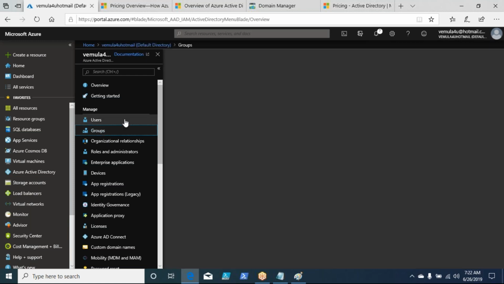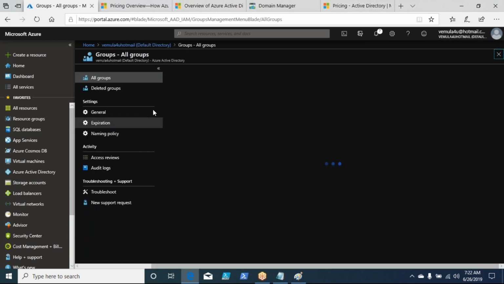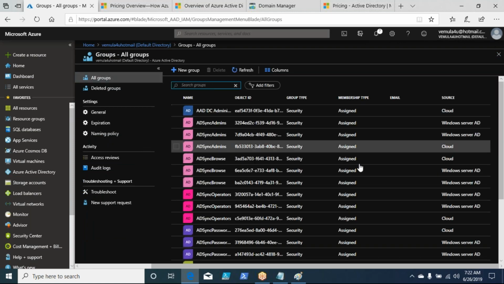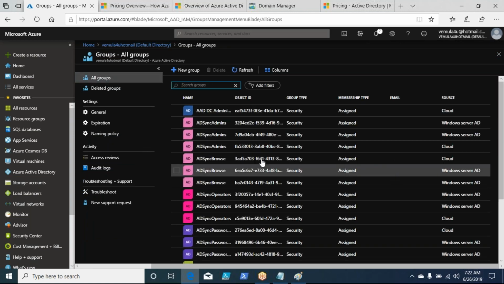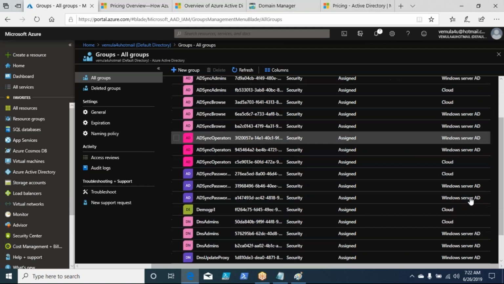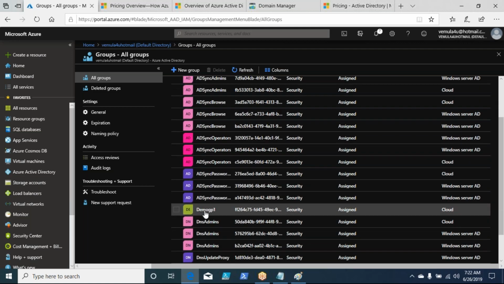Let me go ahead with the group. Let us go with the group we created and see what different options you see within it. Where is that cloud group we created? Right, this is the group that we created.